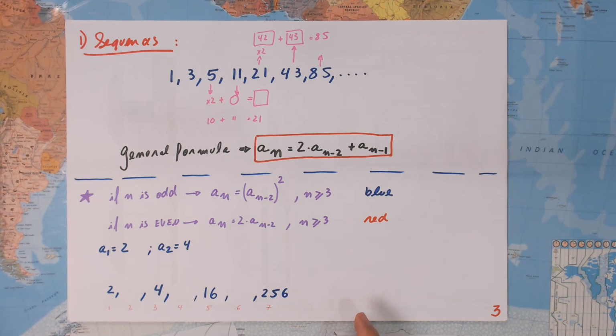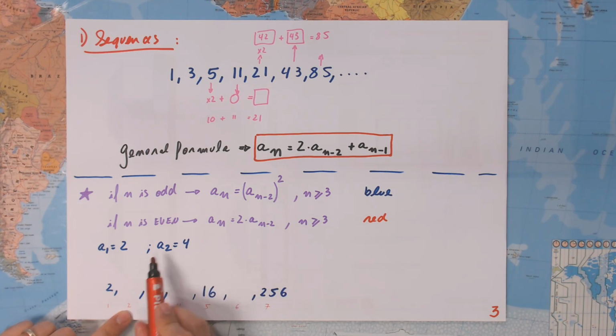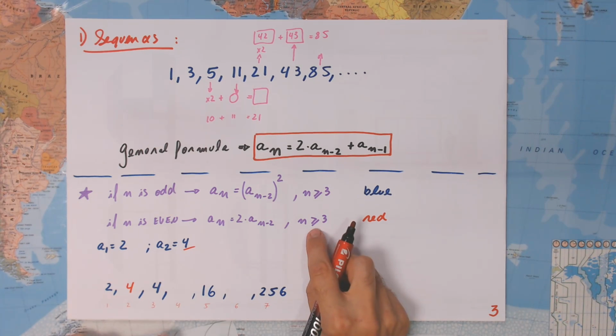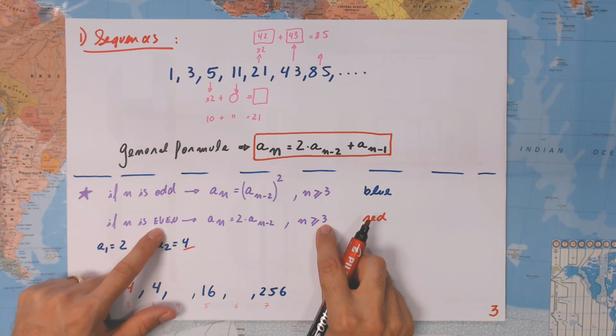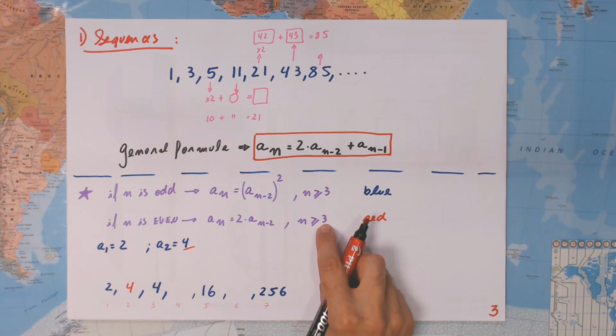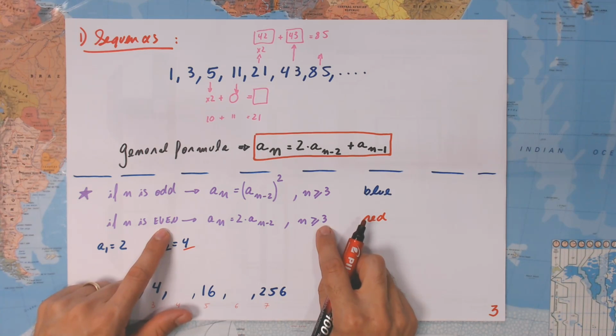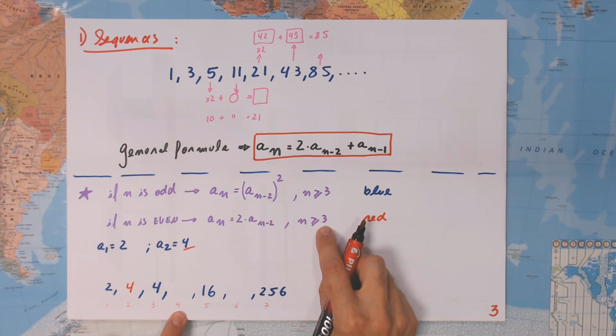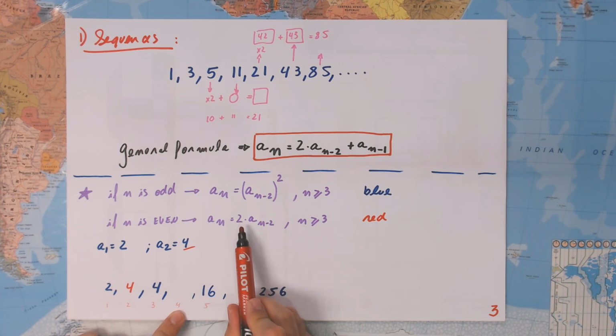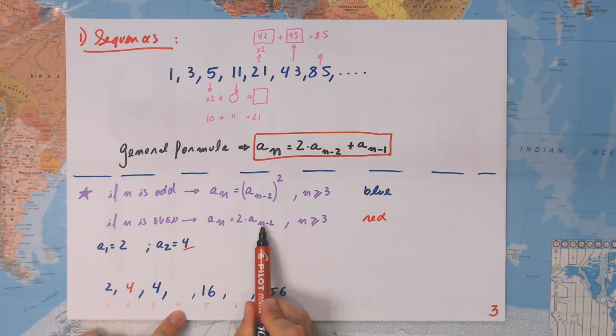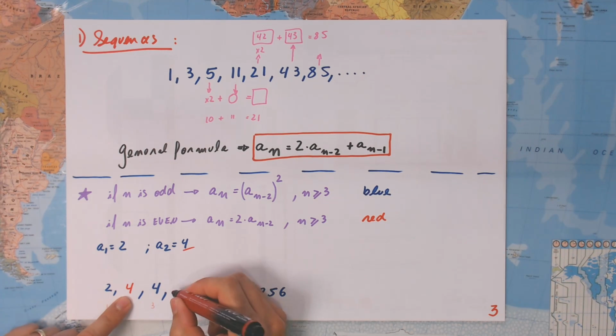Let's see the even ones. The second term must be provided, this 4 in here. Now for n greater than 3, I can use this formula. Of course, I should have put here n equal 4, but it must be bigger than 3 and also even. Bigger than 3 and even, it is going to be the fourth term. Now A4 is going to be twice A sub 4 minus 2, A2, right? This is the second term. Twice this one is just 8.